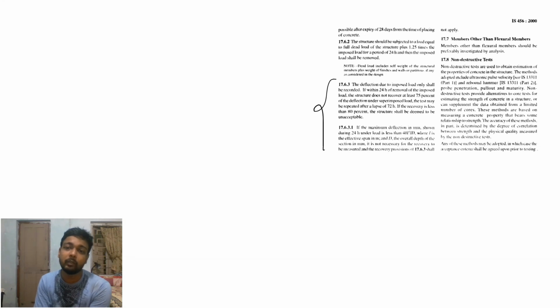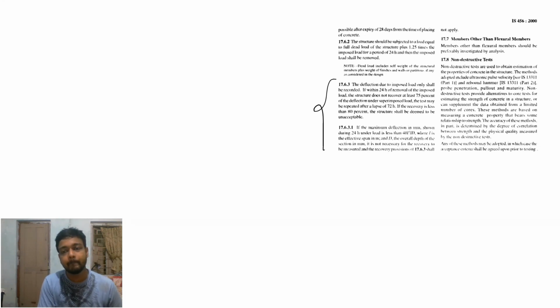The deflection due to imposed load shall be recorded within 24 hours of removal of the imposed load. If the structure does not recover at least 75% of the deflection under superimposed load, the test may be repeated after a lapse of 72 hours. If the recovery is then less than 80%, the structure shall be deemed to be unacceptable. I give you an example.